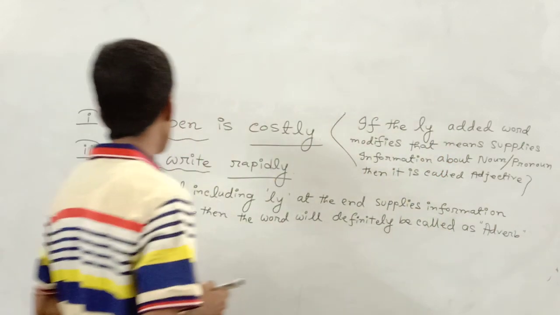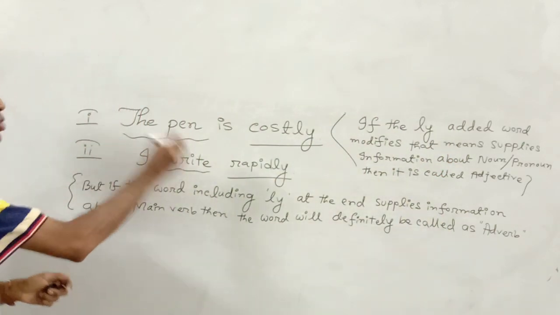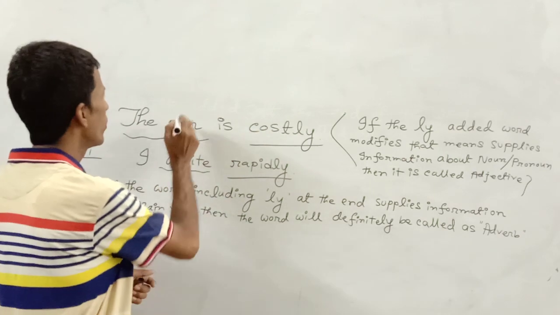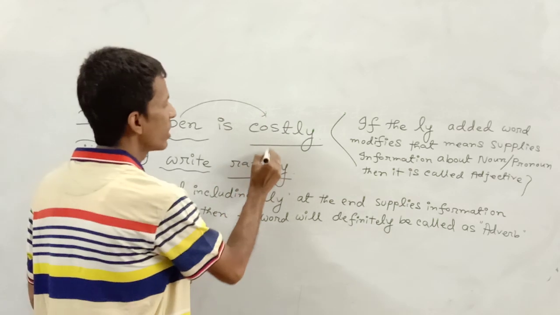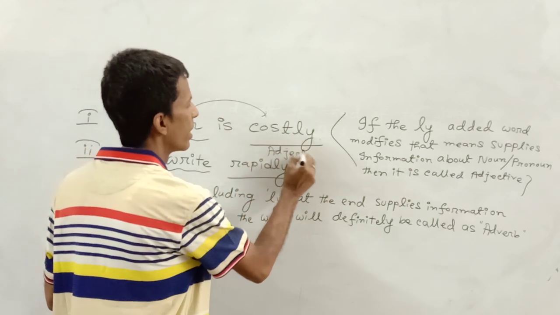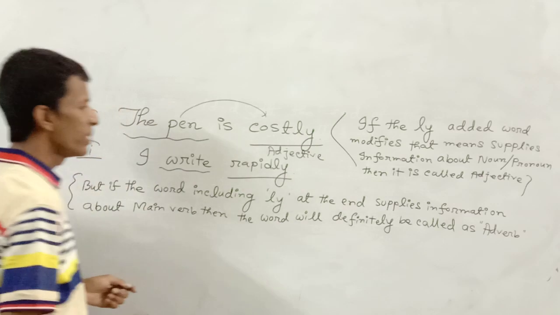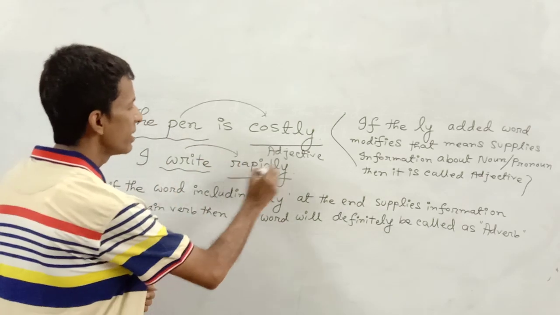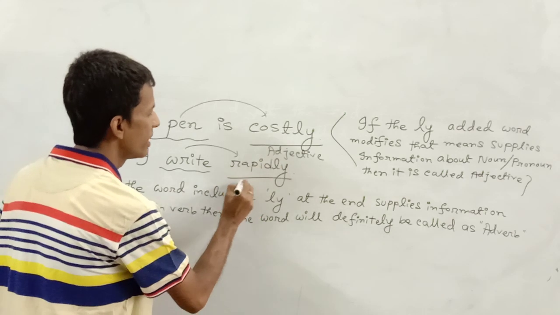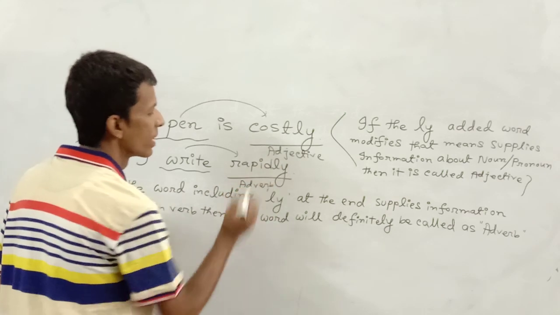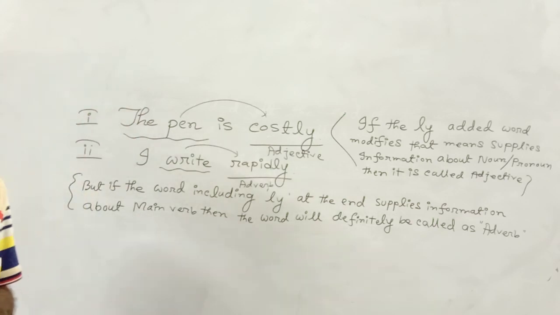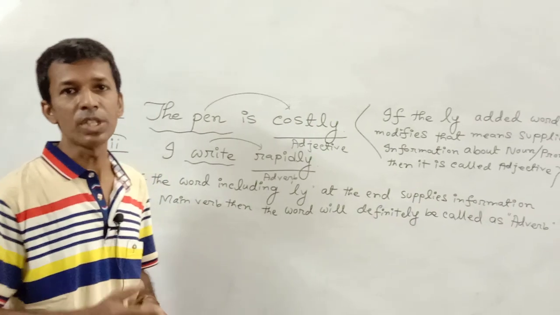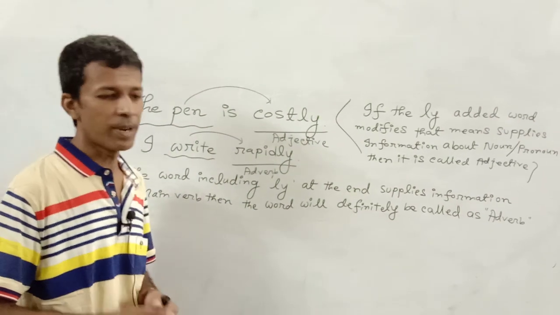For this reason, I have written these two examples. In the first example, costly is written to supply information about noun. As a result, costly is adjective. But in the second example, rapidly is written to supply information about main verb. For this reason, you will have to call rapidly adverb. Now I think it is absolutely transparent to you in what way you will be able to differentiate between adjective and adverb.